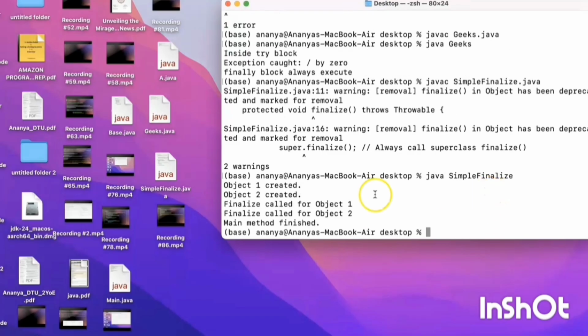So here you can see the output has been shown. Object 1 created, object 2 created, finalize called in object 1, finalize called in object 2. Main method finished. So that is the output of the programs. Now you can run them and ask if there is any query in my comment section.